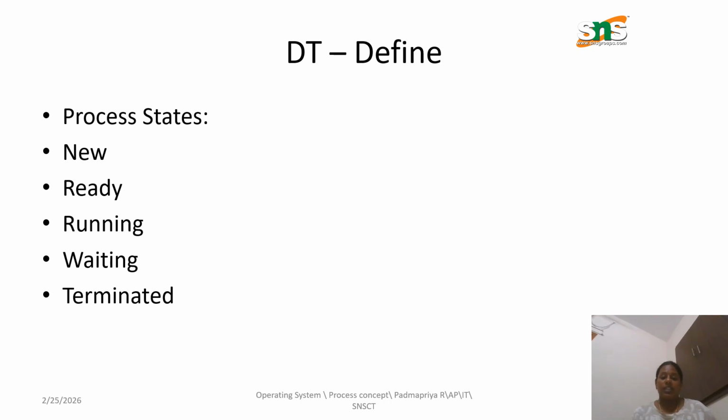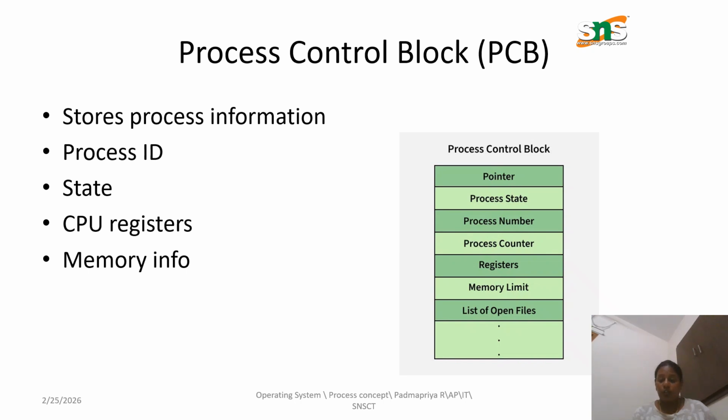These are all the states that come under the process concepts. The process states are defined as new, ready, running, waiting, and terminated. And the process control block stores process information: process ID, state, CPU registers, and memory information. A CPU can execute a particular process, and while executing, it may need some input output devices. The process can be held by the CPU, and that particular state can be stored in the process control block, which stores process information.